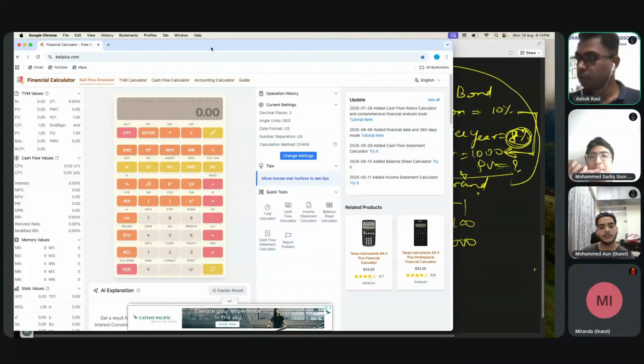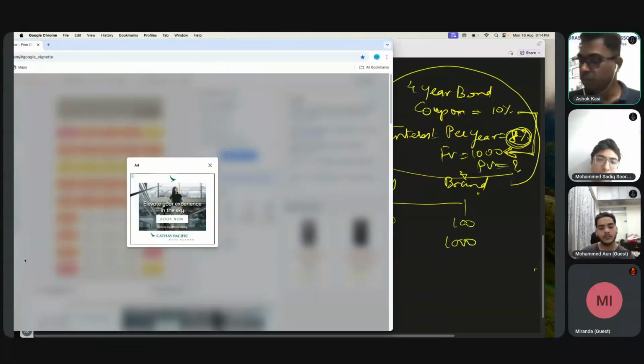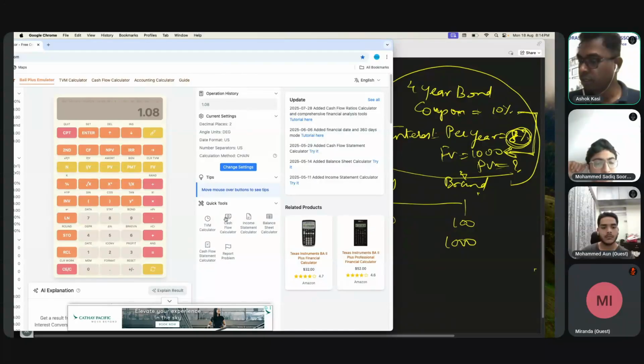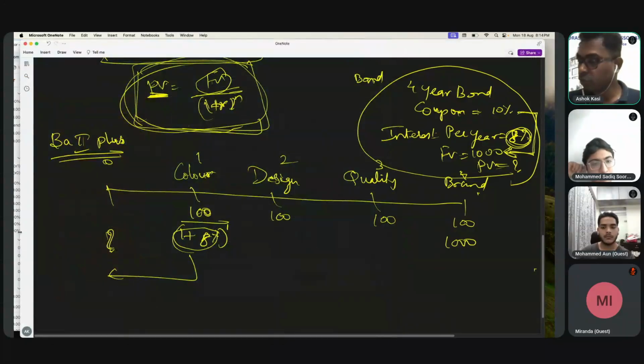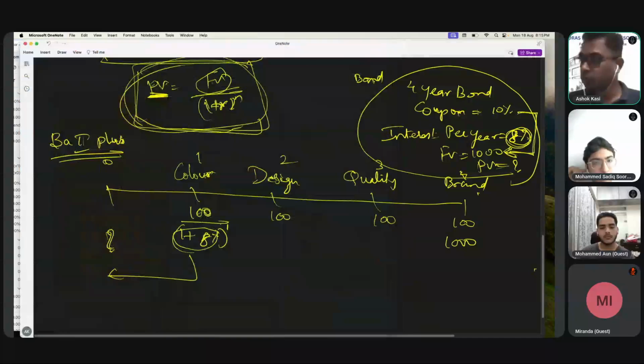First, I'll solve the denominator. The denominator is 8 percent plus 1, so 1.08. I can directly write 1.08 raised to 1. How do I do raised to? It is this one, y raised to x. So 1.08, y raised to x, 1, equals 1.08. Now I have solved the denominator, but I want the 1 divided by x value.